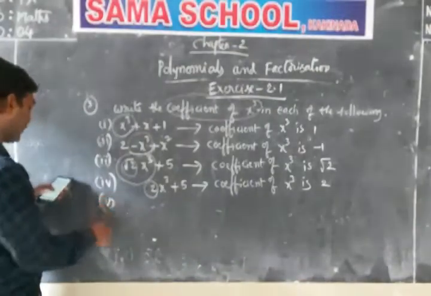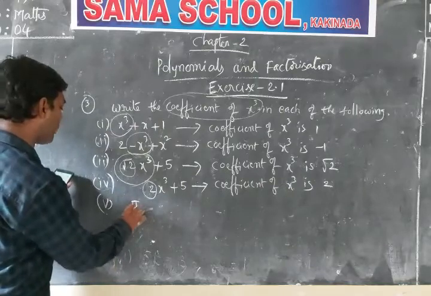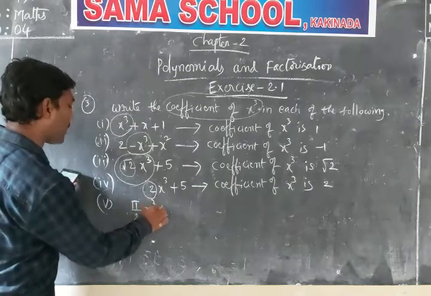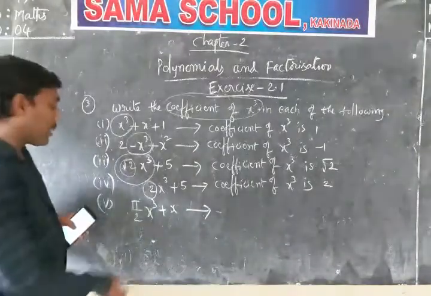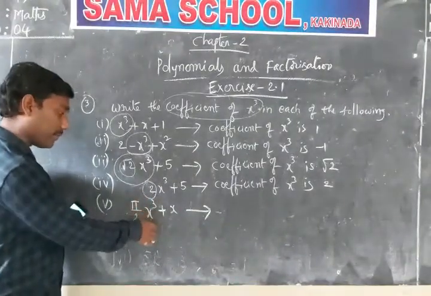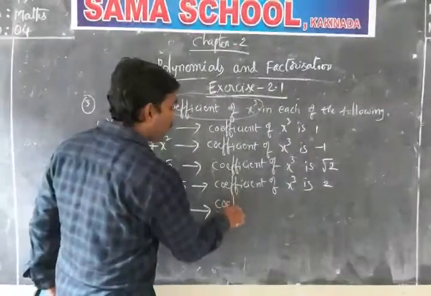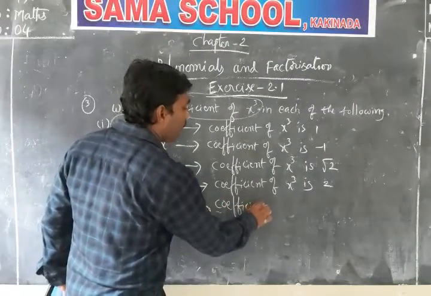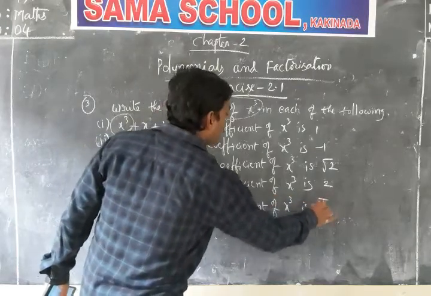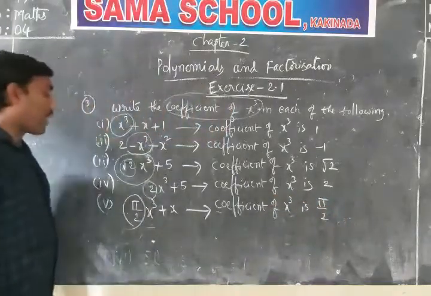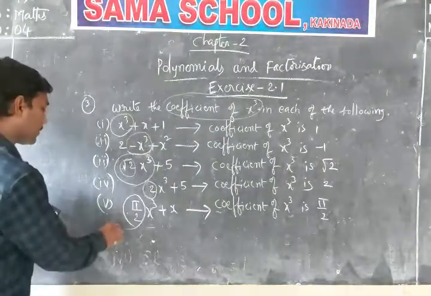The next one, fifth one. Fifth one is pi by 2 x cube plus x. See here, where we have the x cube term, this is the x cube term and this is the coefficient. Now, coefficient of x cube is pi by 2. Very good. The next, sixth.